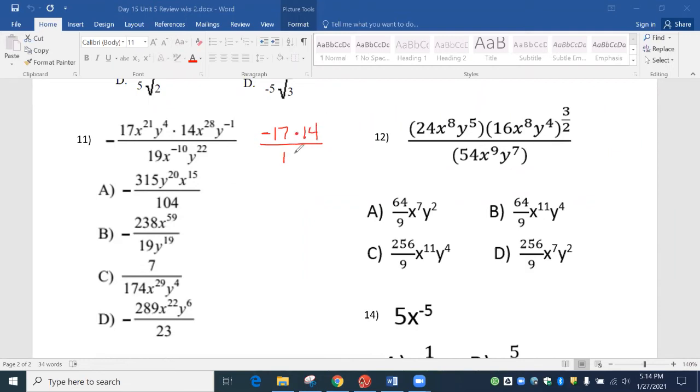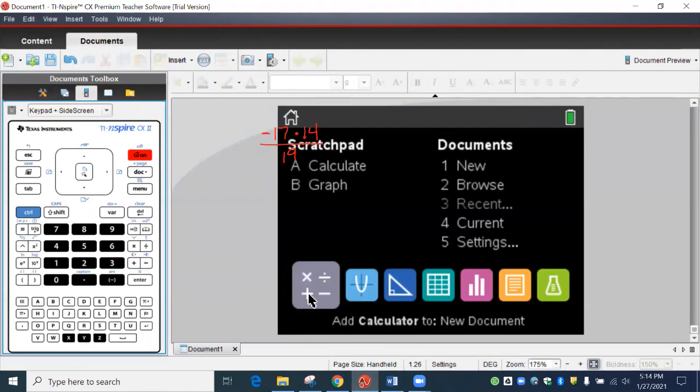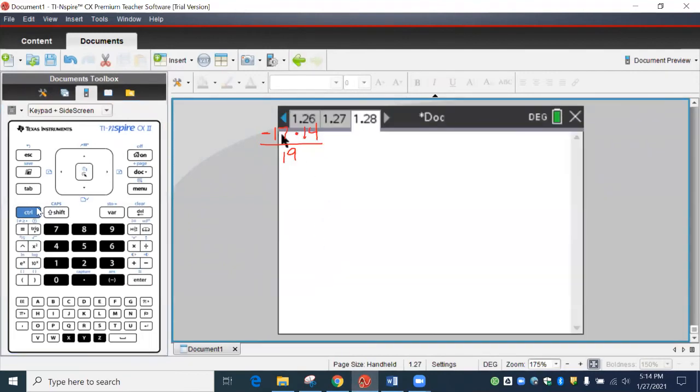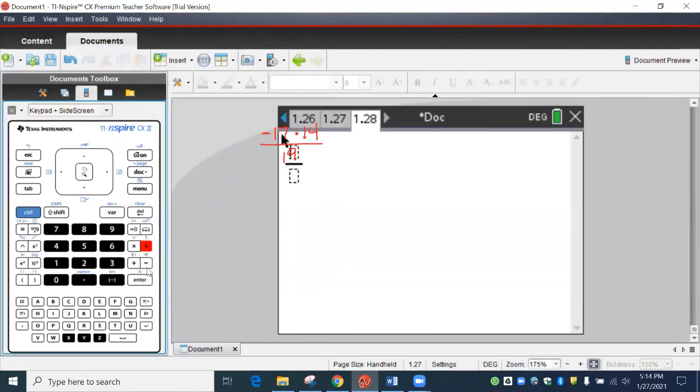And then on the bottom, we've got 19. So all I'm going to do is take all my big numbers. You have to include the fraction bar. You have to include that negative right there because that's a big negative. And then we're going to type this into our calculator. So just to clean it up, start all over. We got control divide. We got minus 17 times 14. And you have to put that dot there, that times right there. It matters. And then over 19, hit enter.